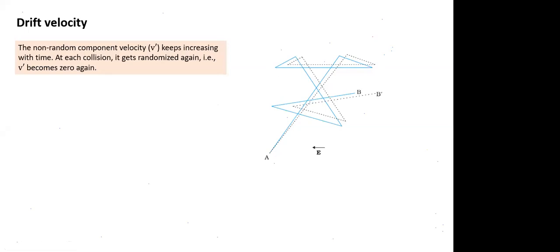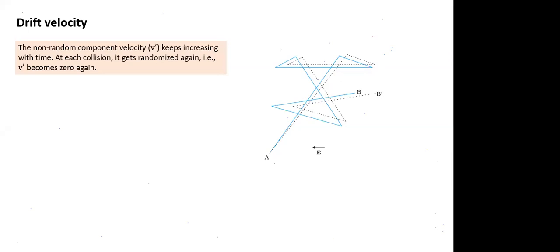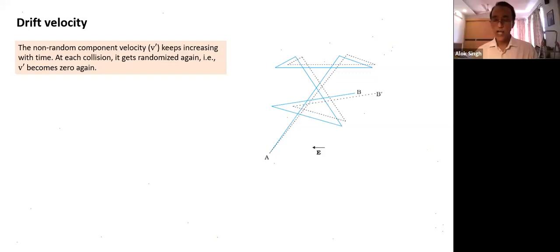Gayatri, are you following something about drift velocity? Yes, sir. Tell me, what have you followed? Sir, in the random velocity, the velocity is 0 due to the random direction in the absence of electric field. So the average result of random velocity is 0. Average velocity due to the random component is 0.